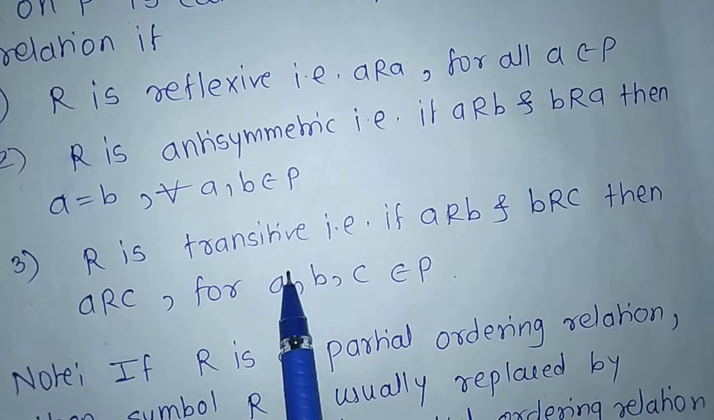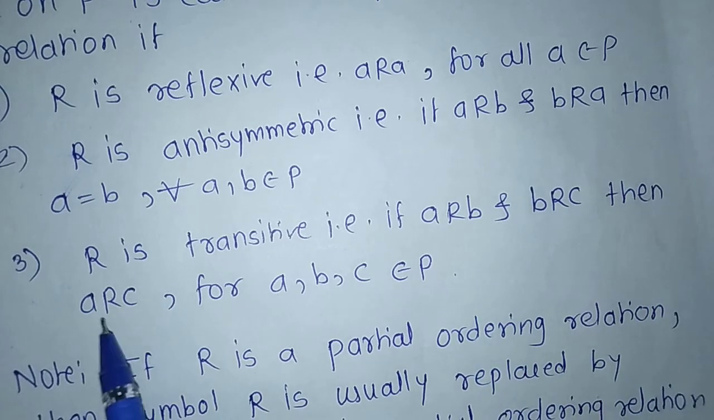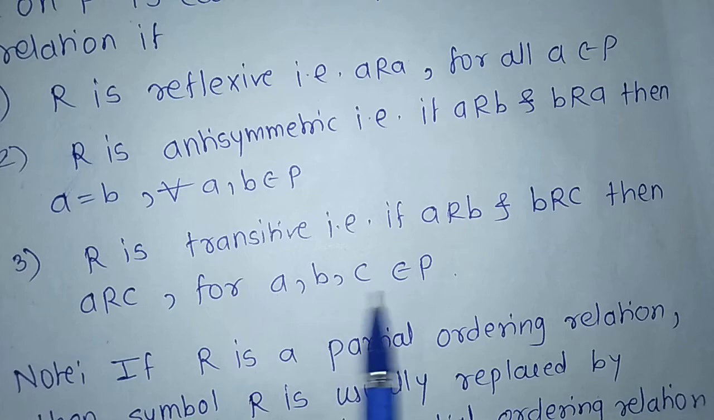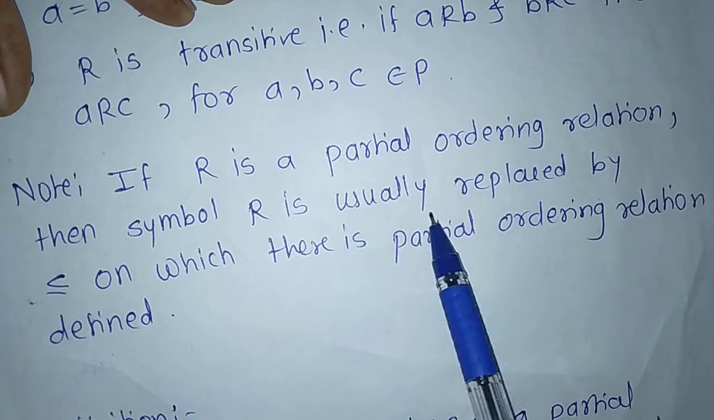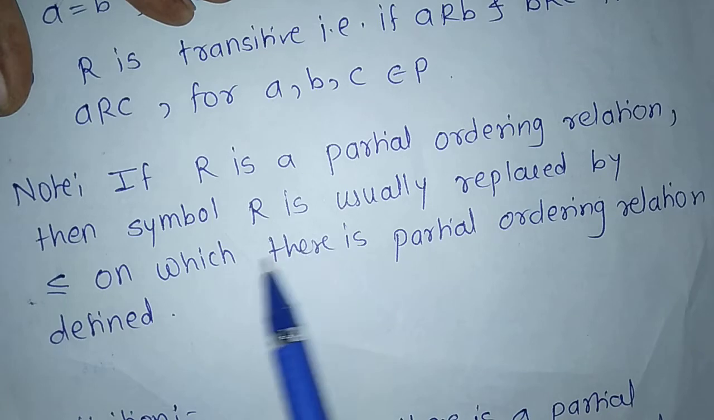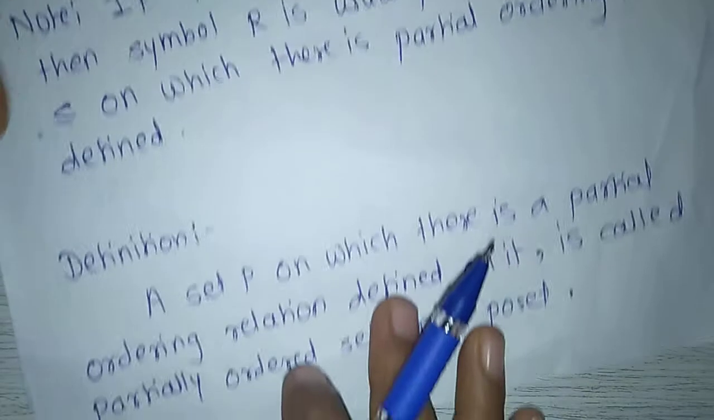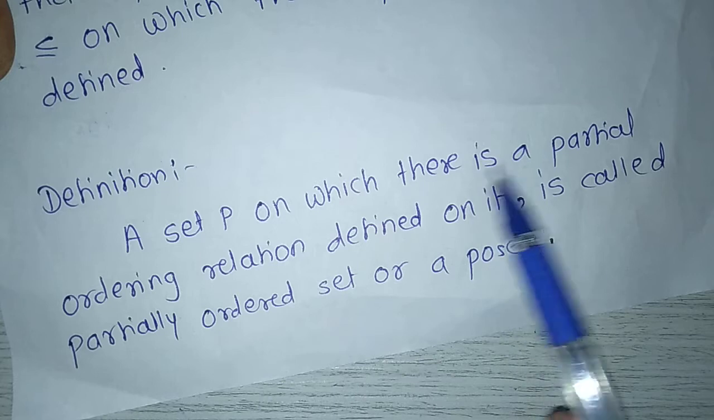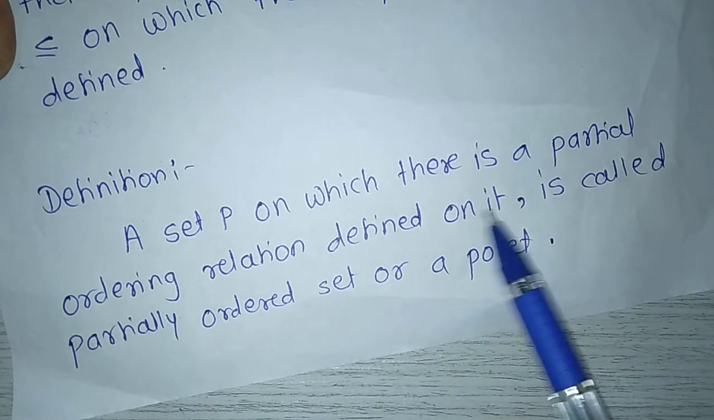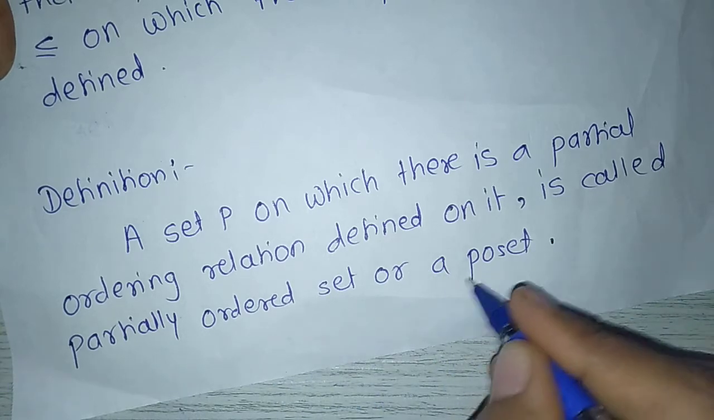Next, R is transitive, that is, if a relates to b and b relates to c, then a relates to c for a, b, c belongs to P. Note, if R is a partial order relation, then the symbol R is usually replaced by less equal. Next definition, poset. A set P on which there is a partial ordering relation defined is called a partially ordered set or a poset.